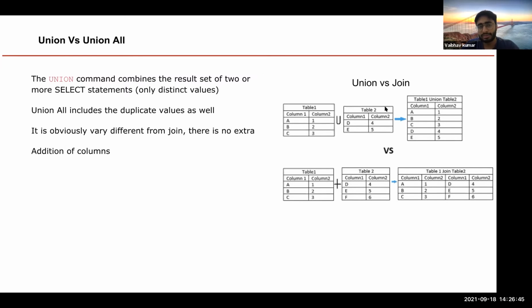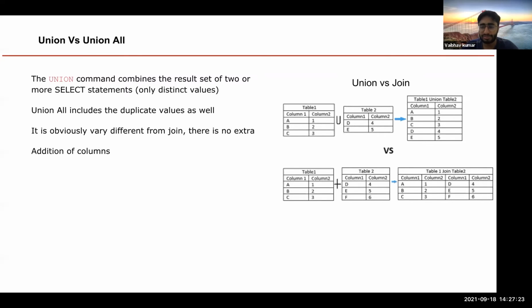The restriction we get from here is that whenever you union or union all two tables, the skeleton of the table, like your select clause, should remain the same. Suppose there were three columns present in table 2, then it will throw an error that the structure for these two tables doesn't match, so you should use the same set of columns. This is the error you will be getting.